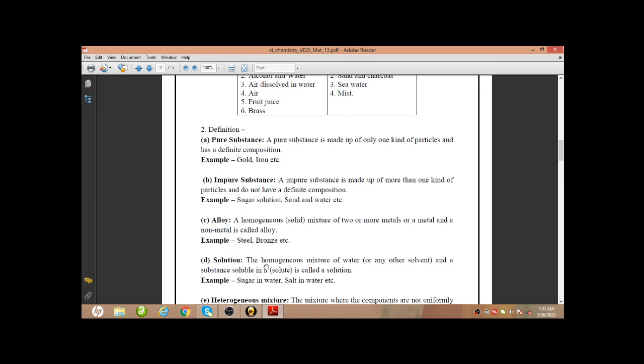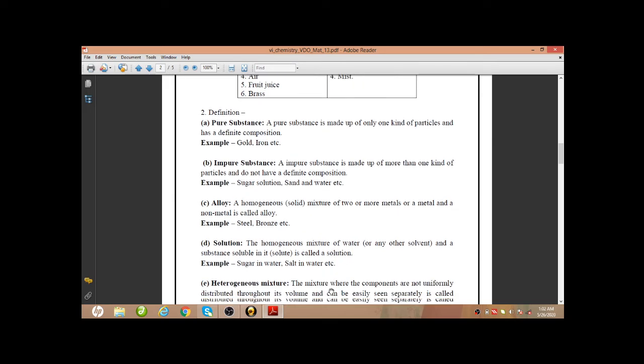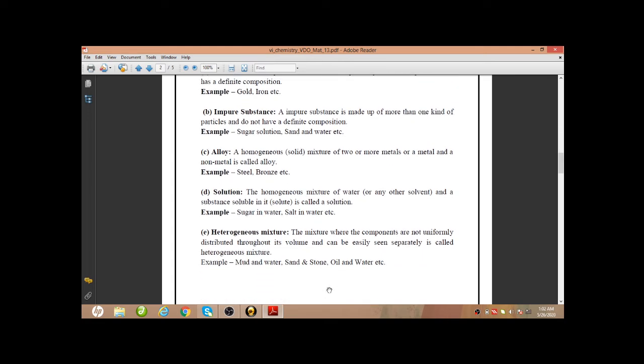Next, solution: the homogeneous mixture of water or any other solvent. The solvent means that in which we are dissolving any solute, or any substance.